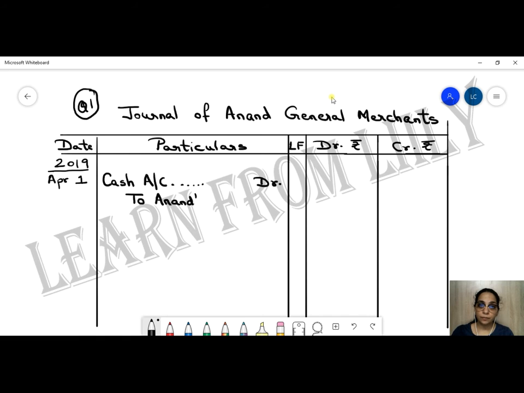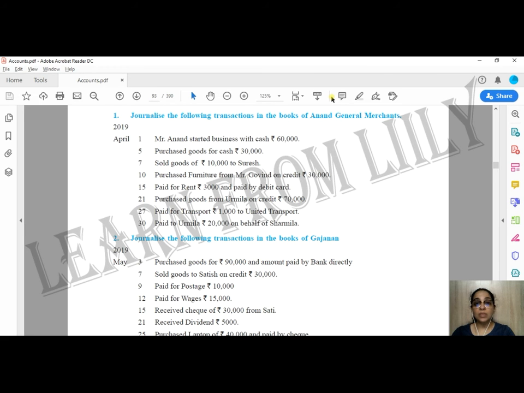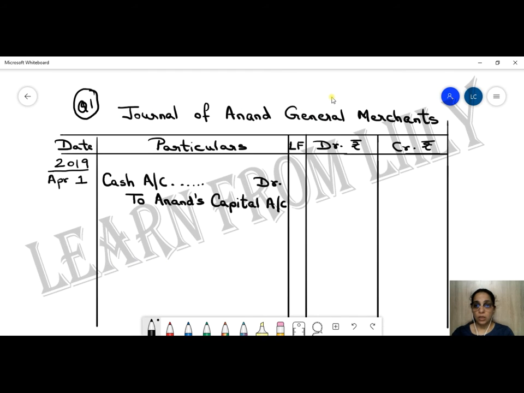Anand's capital account. So capital is the word which we use to describe the money which the business has to give to the businessman, that is the owner, in the future. Okay, let us go back and see what the amount was. It was 60,000. So both debit and credit I am going to write 60,000.